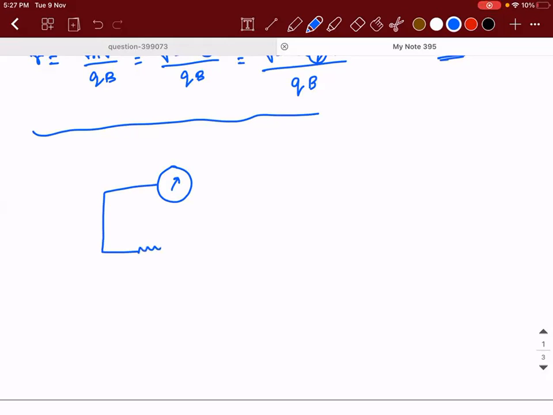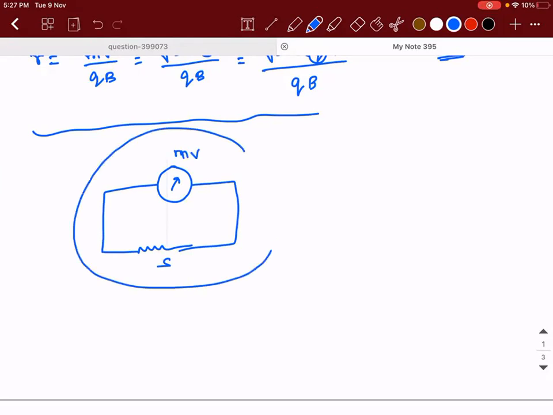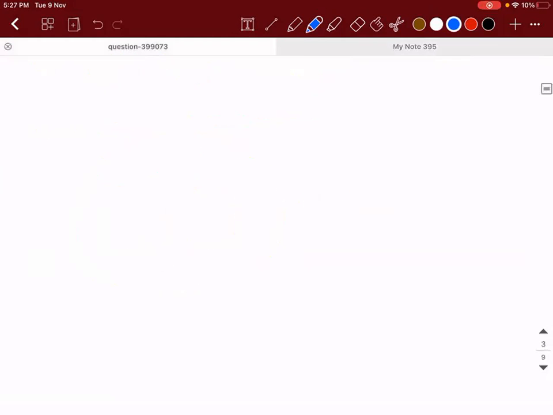And to a galvanometer, what are we supposed to do? You take a shunt resistance and connect it in parallel. Shunt is obviously something you connect in parallel to this millivoltmeter, so that the whole combination acts like an ammeter. You're able to understand. That is why I took this millivoltmeter as a galvanometer. Okay, sir. Understood.